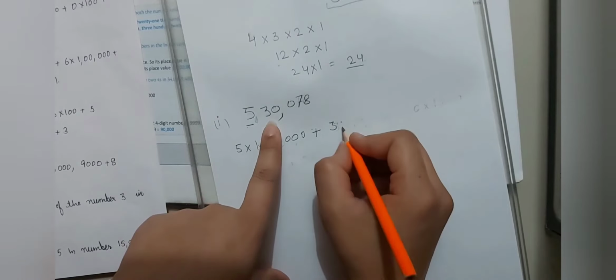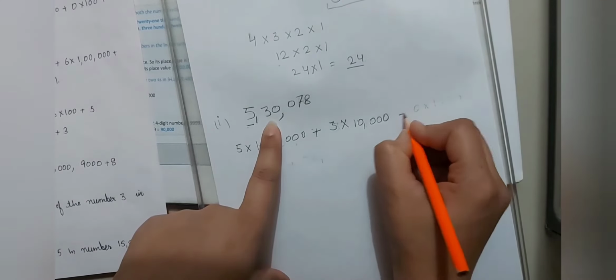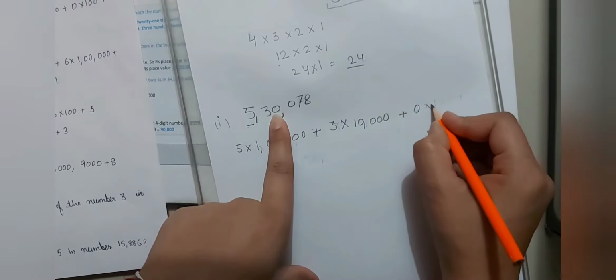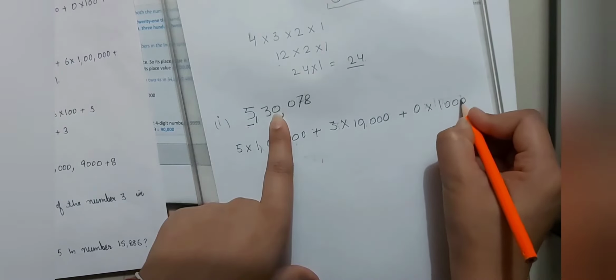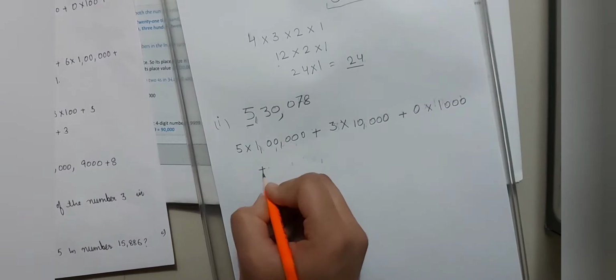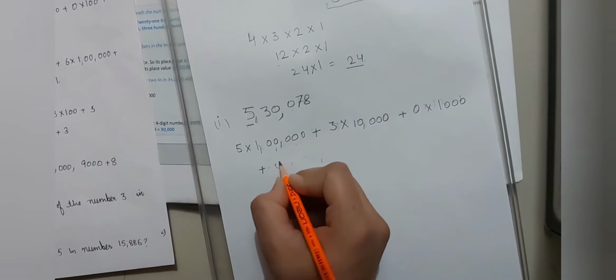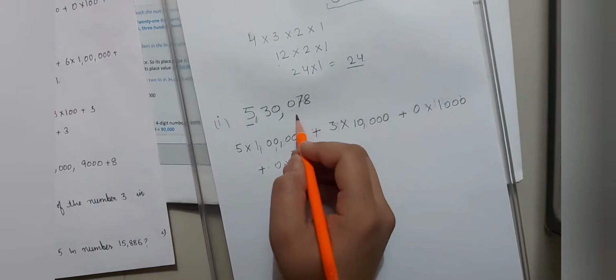That is the place value of 5, plus what is the place value of 3? 3 multiplied by 10,000, plus what is the place value of 0? 0 multiplied by 1000, plus what is the place value of this 0 which is at 100 place? 0 multiplied by 100, plus what is this place value?